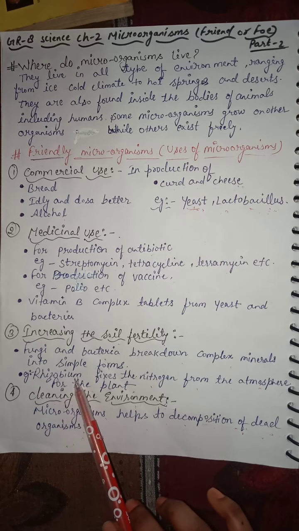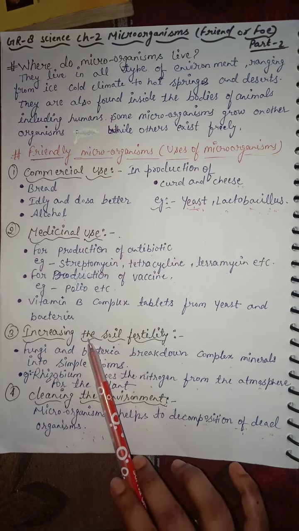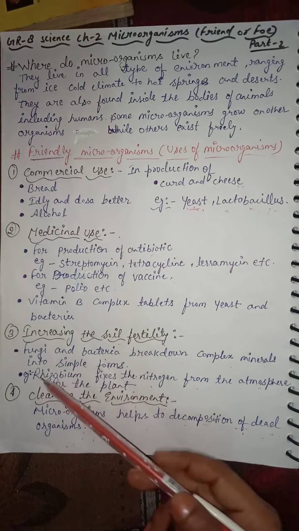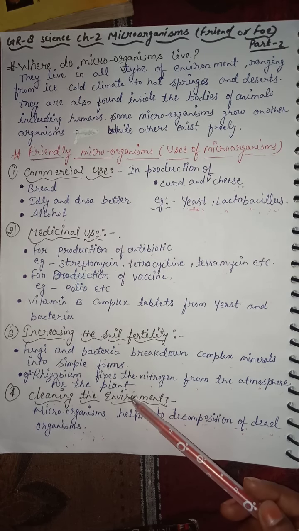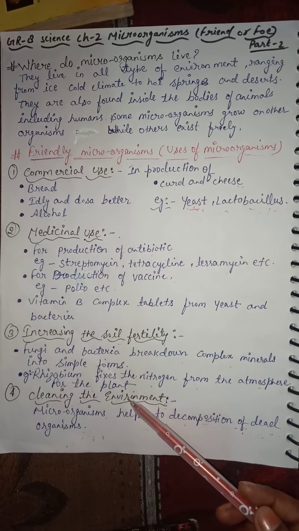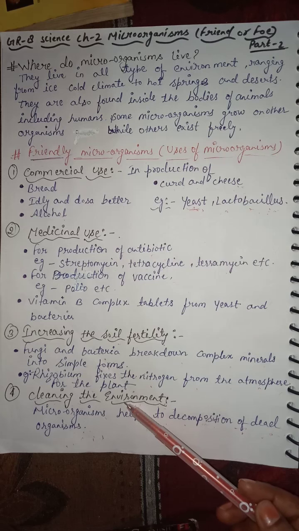For example, Rhizobium fixes the nitrogen from the atmosphere for the plant, increasing the soil fertility. Some bacteria are able to fix nitrogen from the atmosphere to enrich soil with nitrogen and increase its fertility.